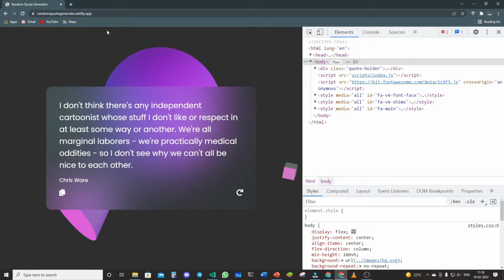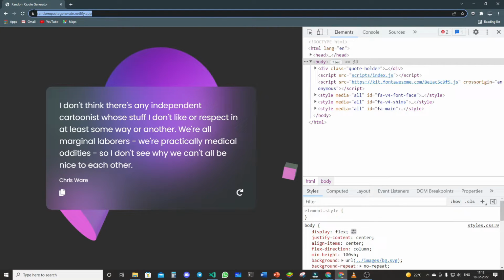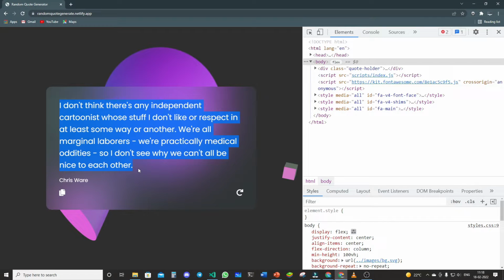So you can see that I have made this web page. This is available on the internet also, so I have given the link in the description. You can check it. Now, if you see here, this website generates a code for you. Okay, so it's generating a code for you, and this code obviously has content and its author. Then you can even copy the code. For example, I click on copy.